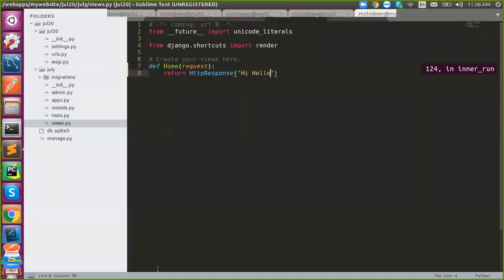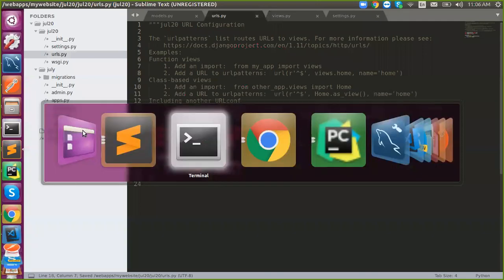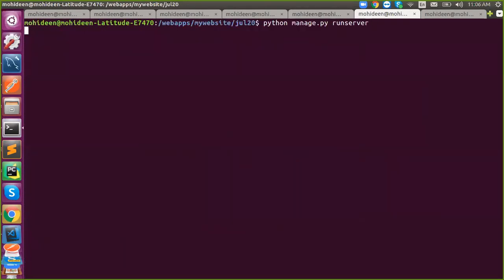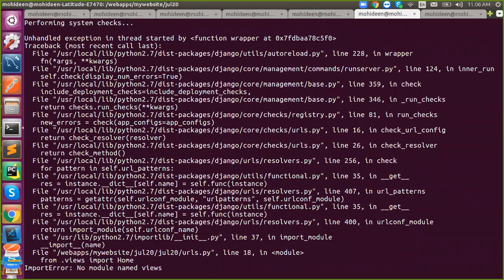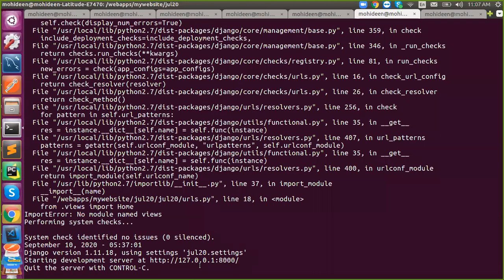No module named views. Okay. Say dot before, because you are in the same directory. Just use this. Oh, sorry, I'm in the URL file. So where the view file resides, I'm in a different directory. So URL was in July 20, view was in July, right? What to do? I should say July dot views. I made a mistake. Yeah, now it takes. Okay, see now it takes.